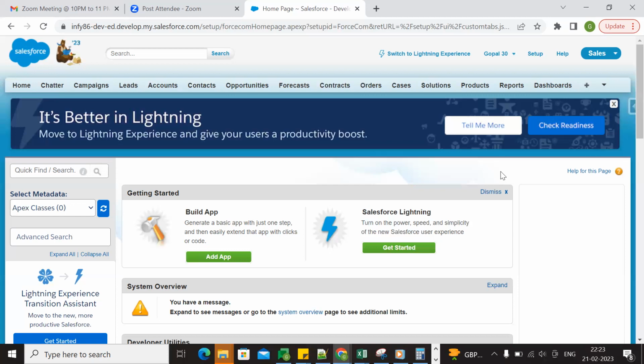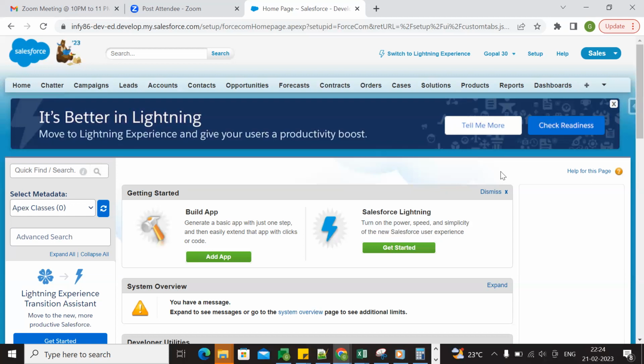What is the maximum batch size of the data loader? What was the number for that? 5,000, 10,000 for maximum and minimum is 1 record. Yes. I'm asking about the maximum size of the data loader, the maximum batch size. I'm not asking about the data import wizard. So it will be max 10,000 records and minimum one record.